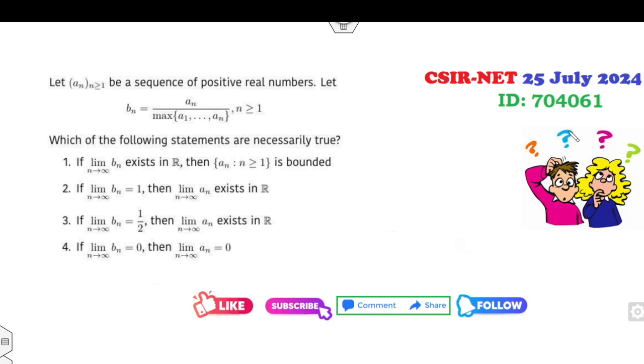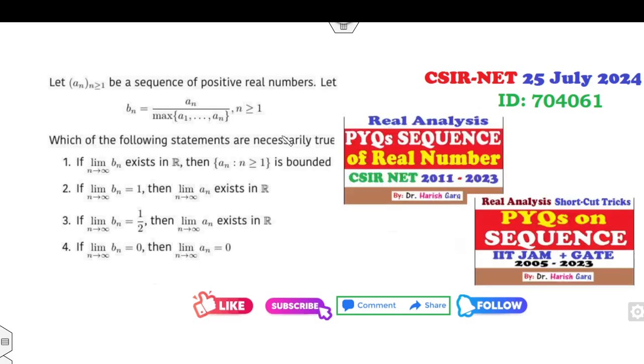Now, the first question is on sequences. Always remember, if you look at it, this question may seem very confusing, but believe me, this is the easiest question. As I told you in my previous lectures, whenever you have a sequence, you always start your problem by considering one of the sequences: either the constant, or n, or sin n.